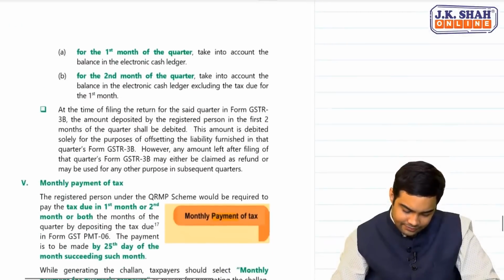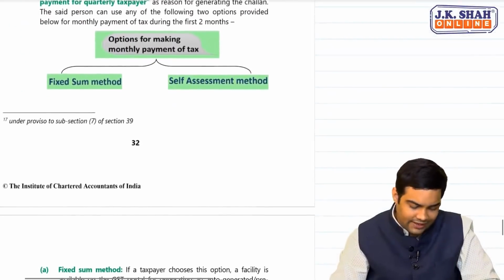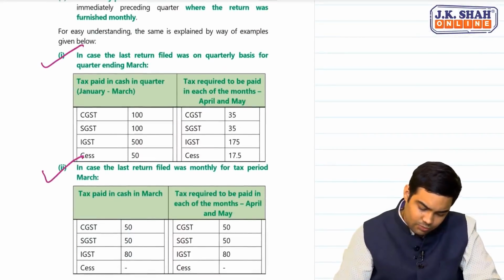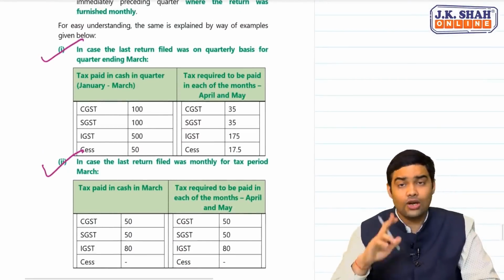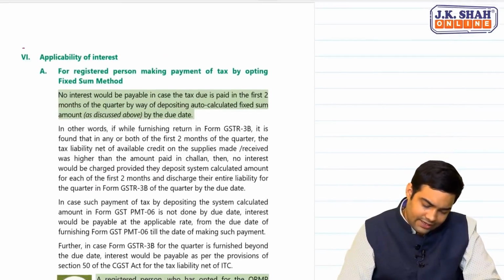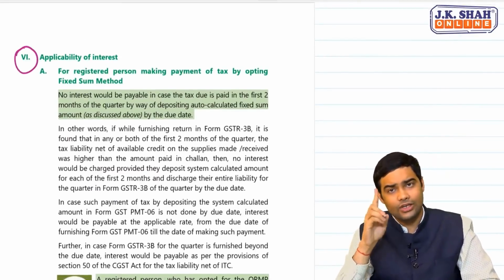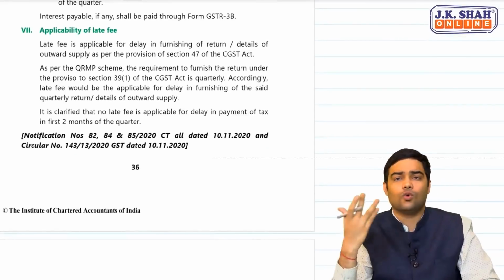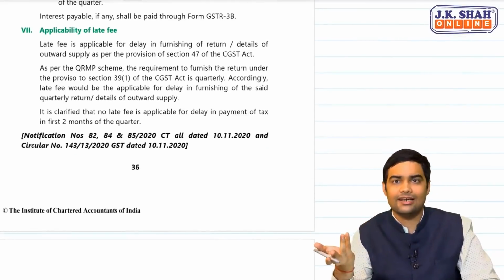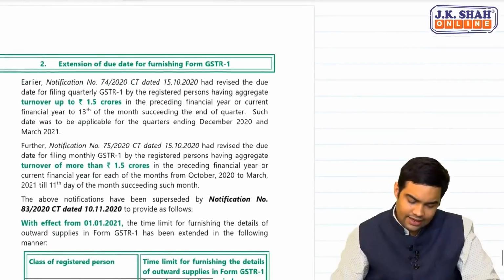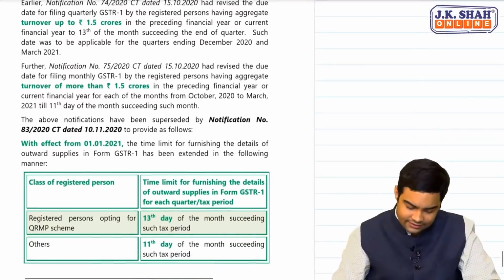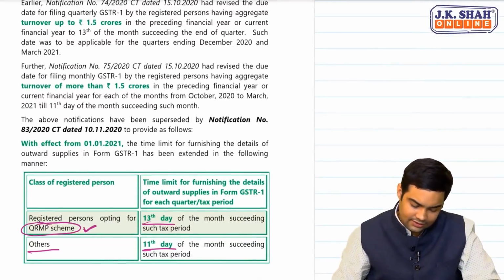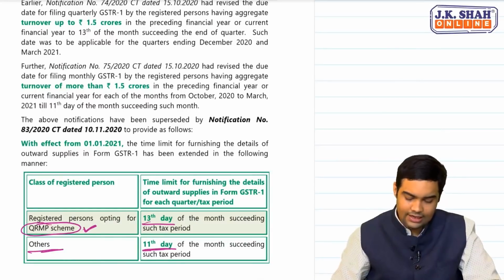And then you'll find this fixed sum and self-assessment, but I'll just mark these 2 points on page number 33. You'll have to read applicability of interest. This is also discussed in that video, but I want you to read this. Finally, late fee for quarterly return will apply based on that quarterly return. And then GSTR 1 due date. For the QRMP scheme, the due date is 13th and for others, it would be 11th.